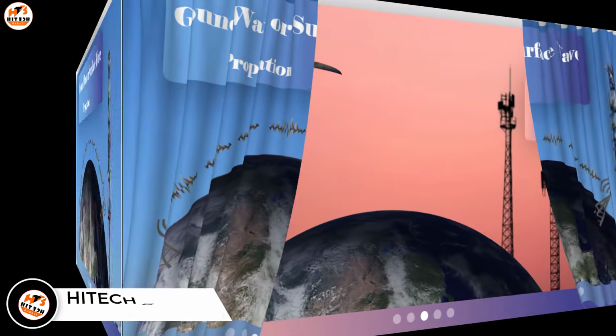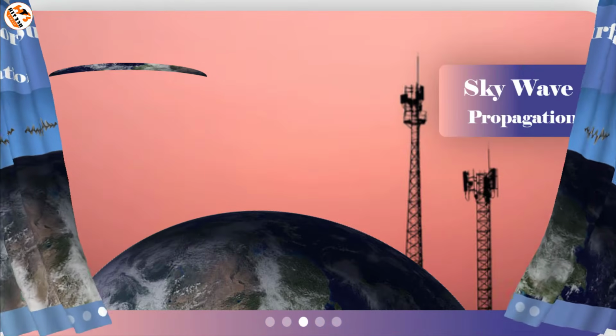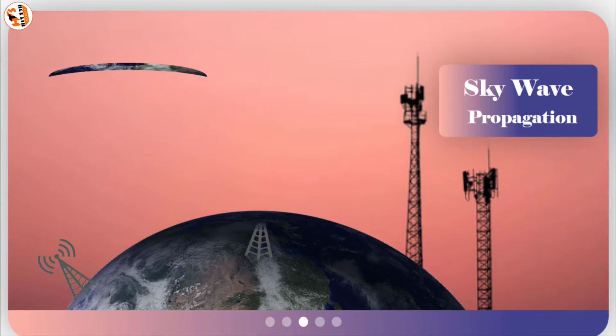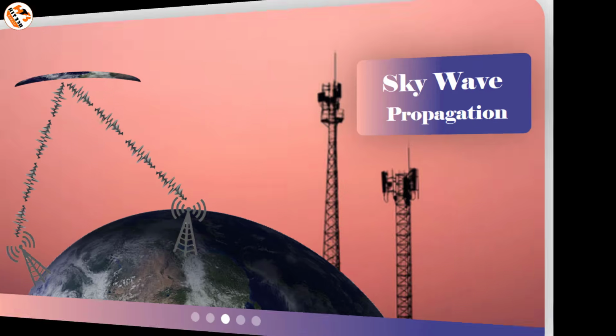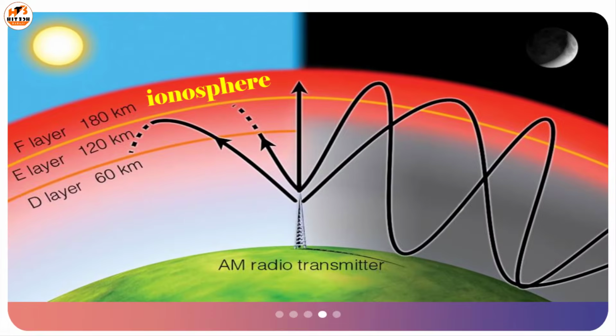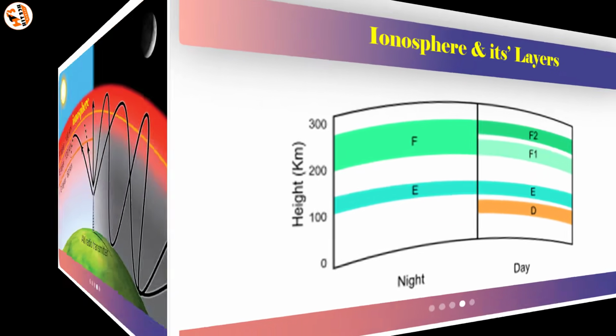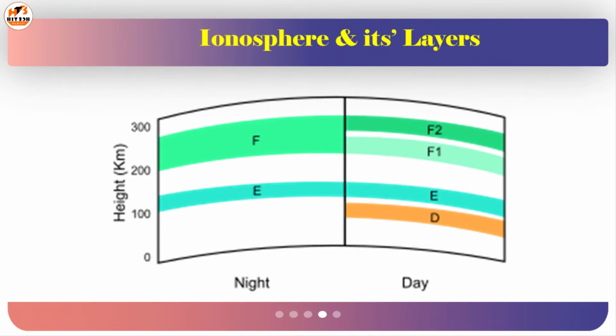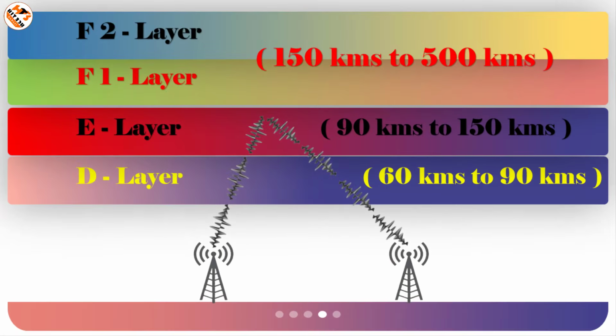Second one is sky wave propagation. To understand sky wave propagation, first we have to get an idea about the ionosphere. The ionized region in the upper part of the atmosphere of the earth is called the ionosphere. Ionosphere starts from 48 kilometers to 965 kilometers from the earth's surface. There are three significant layers for sky wave propagation in the ionosphere, that is D layer, E layer and F layer. D layer is from 60 kilometers to 90 kilometers.